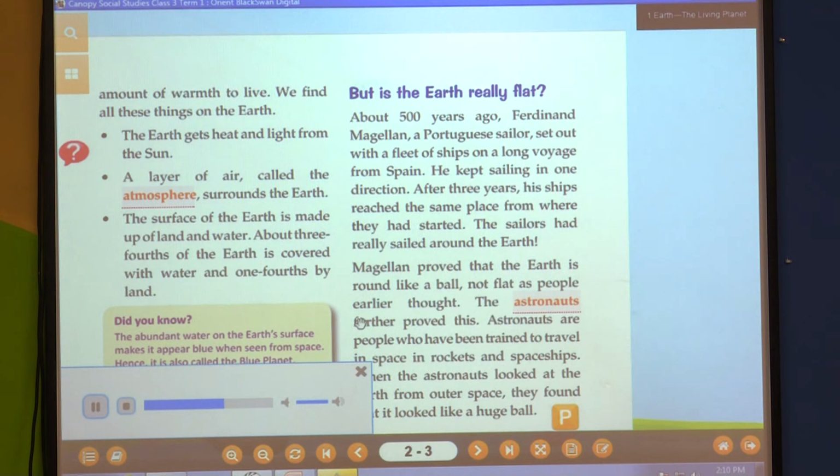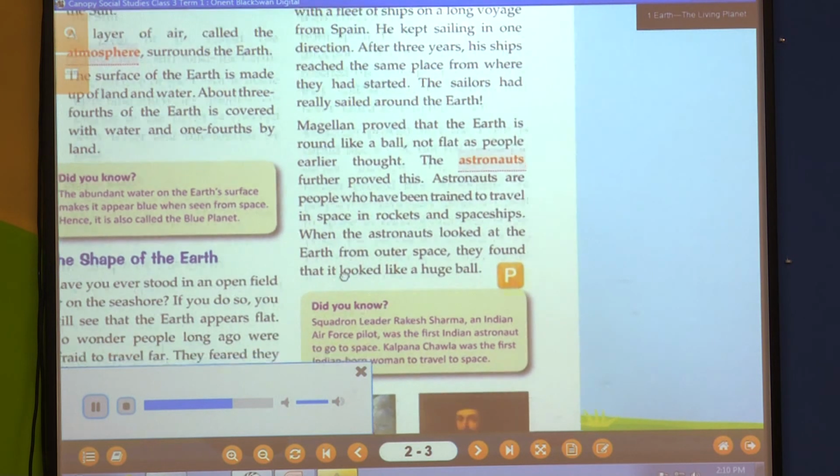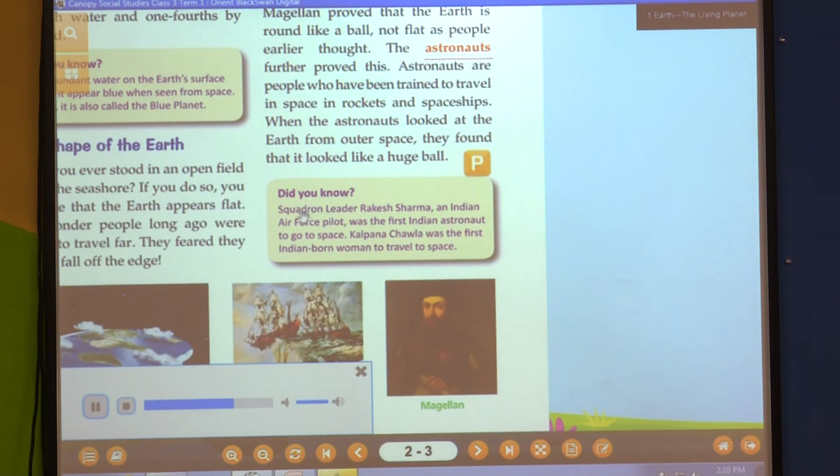The astronauts further proved this. Astronauts are people who have been trained to travel in space in rockets and spaceships. When the astronauts looked at the earth from outer space, they found that it looked like a huge ball. Did you know Squadron Leader Rakesh Sharma, an Indian Air Force pilot, was the first Indian astronaut to go to space? Kalpana Chawla was the first Indian-born woman to travel to space.